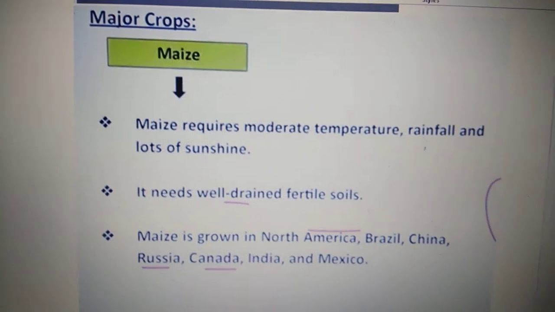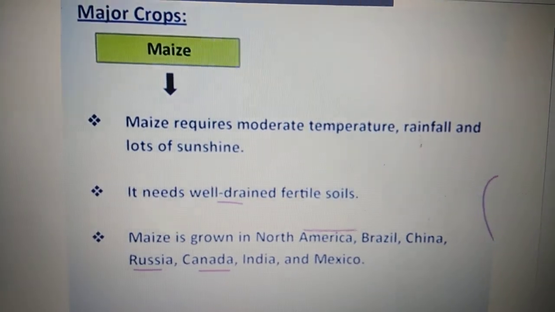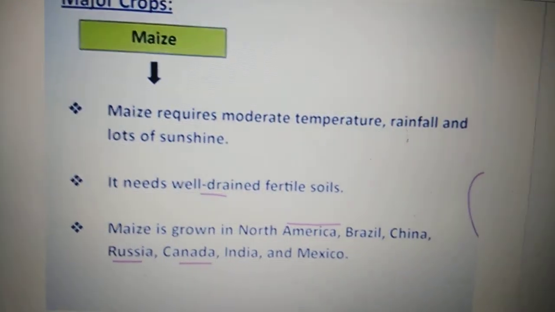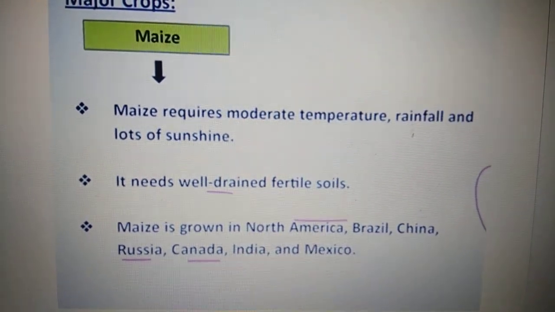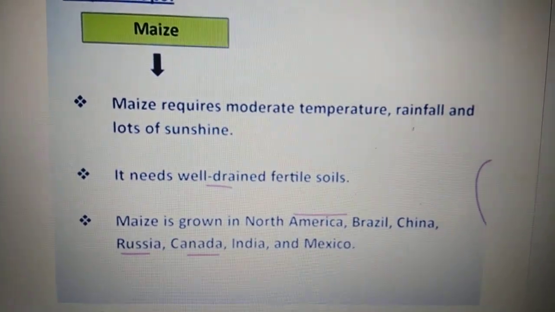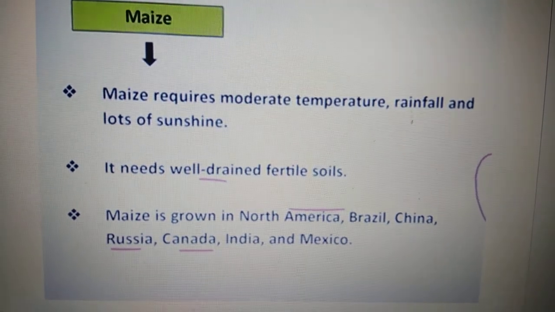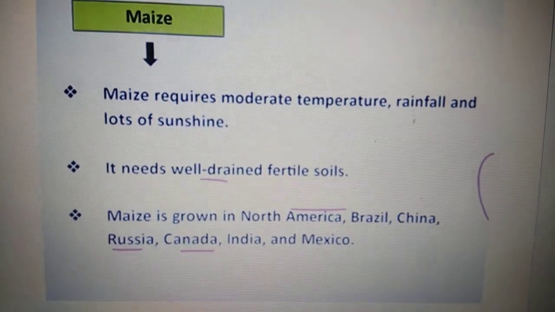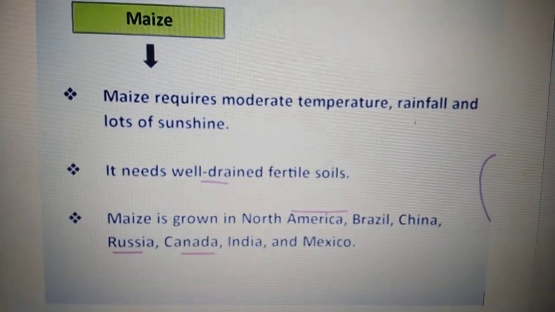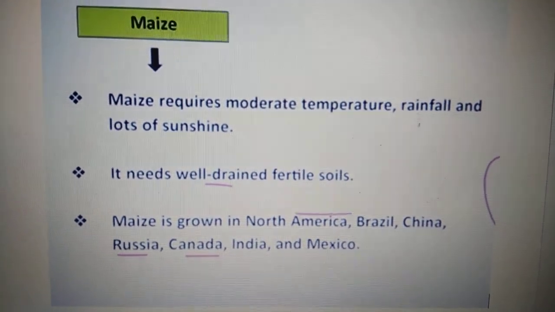Children, we learn about the 4th major food crop, that is maize. Now maize requires moderate temperature, rainfall and lots of sunshine, and it requires well drained fertile soil. And where is it grown mostly? It is grown in North America, Brazil, China, Russia, Canada, India and Mexico.